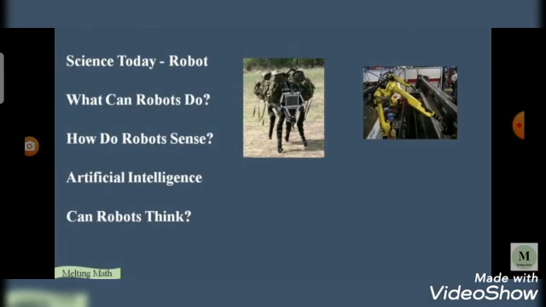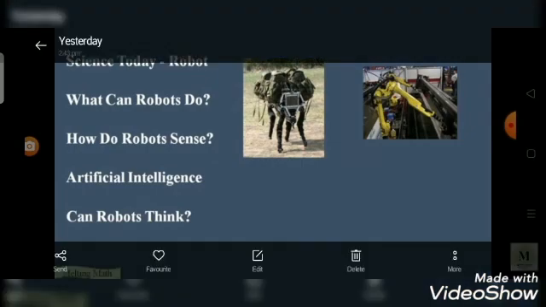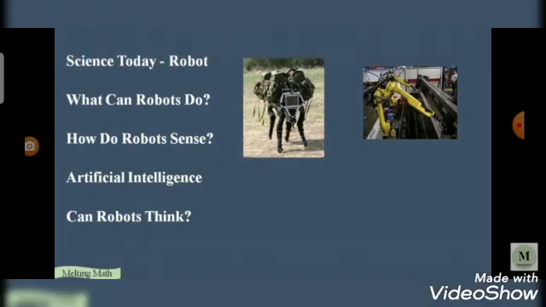Now the first one, what can robots do? Robots can sense and respond to their surroundings. They can handle delicate objects or apply great force. For example, they can perform eye operations guided by a human surgeon or assemble a car. With artificial intelligence, robots will also be able to make decisions for themselves.